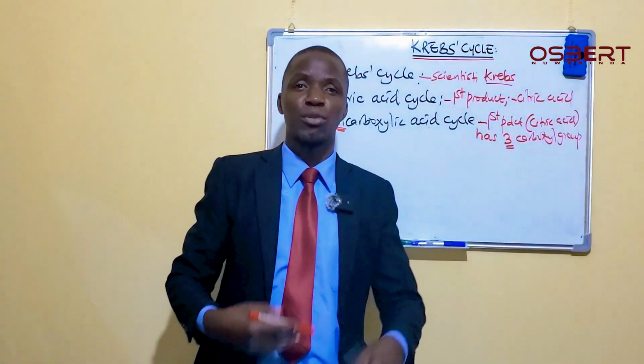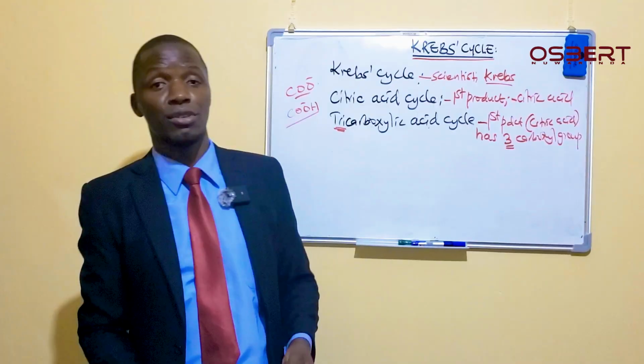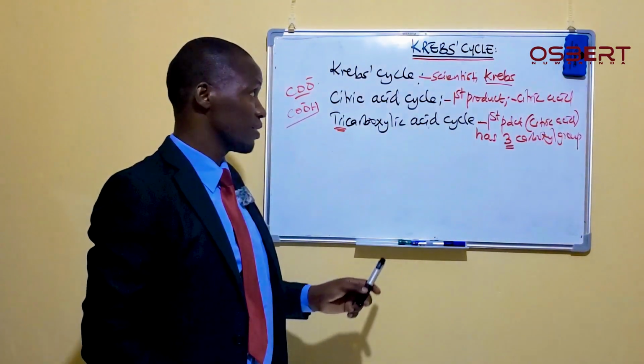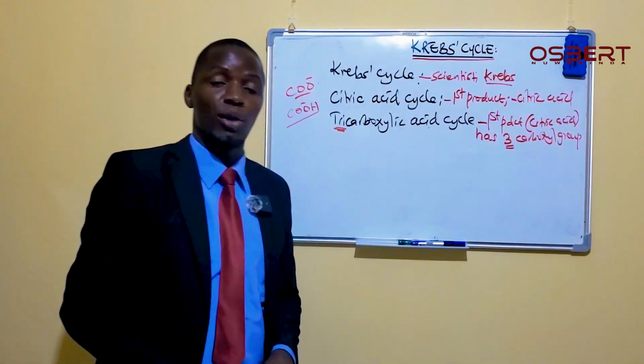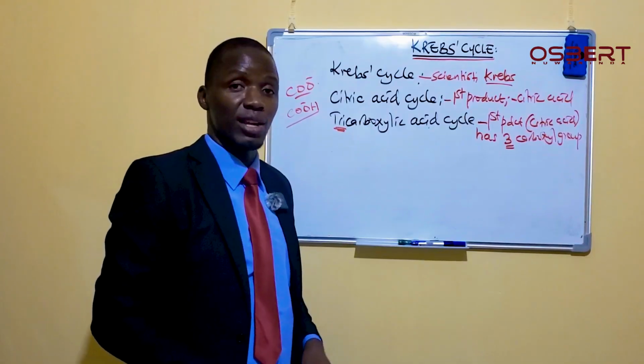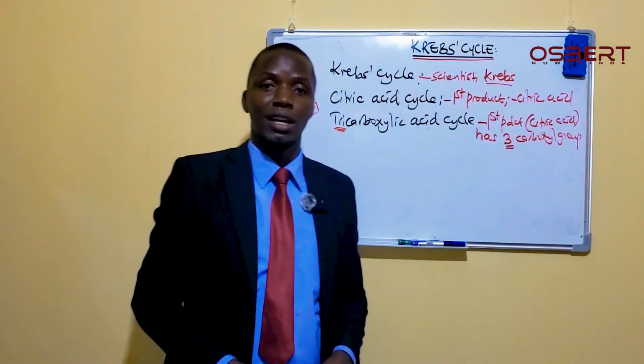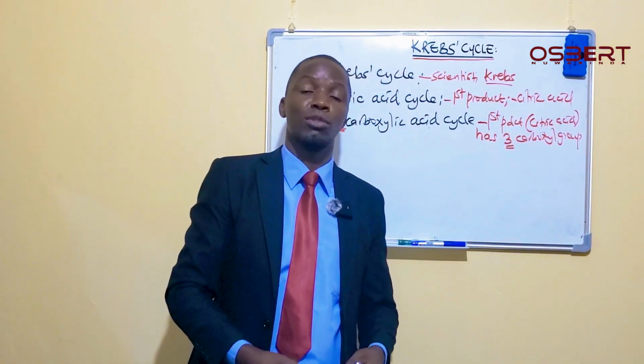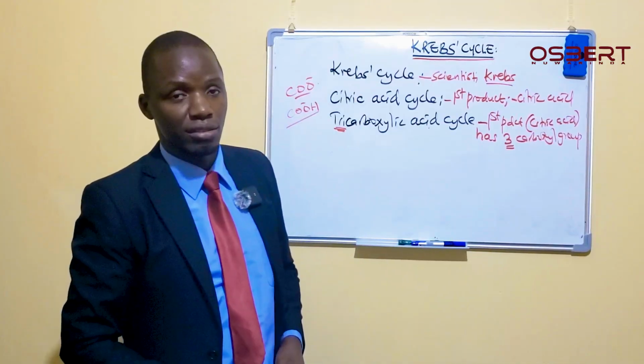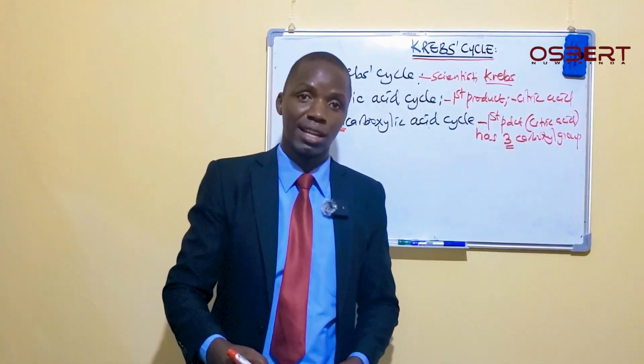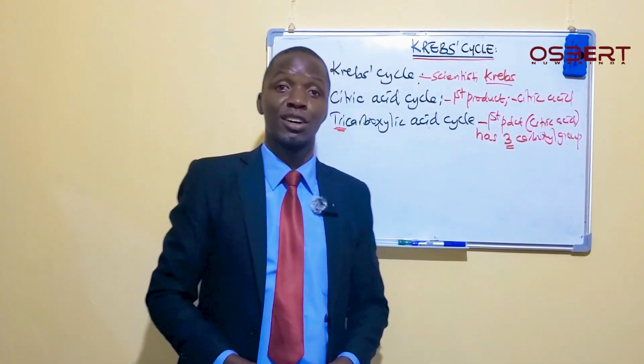So as you're doing some reading in textbooks and you find any of these names, they are referring to the same thing. Now we have seen this Krebs cycle is a cycle which is undergone by molecules, especially by pyruvate from glycolysis, especially when oxygen is present.